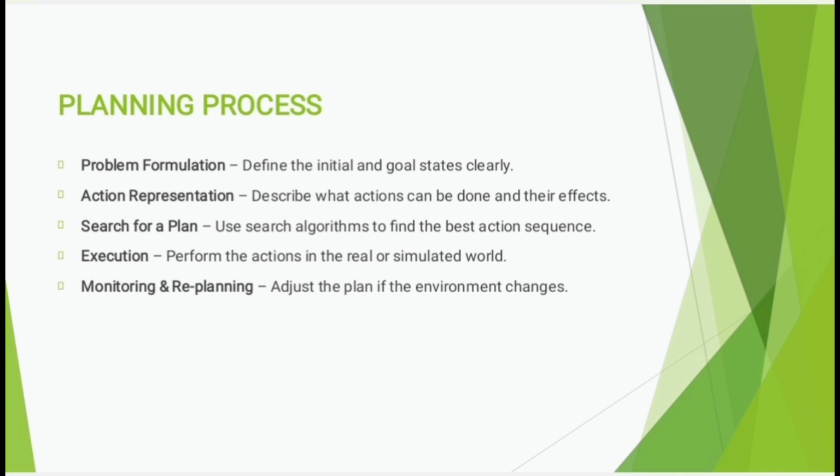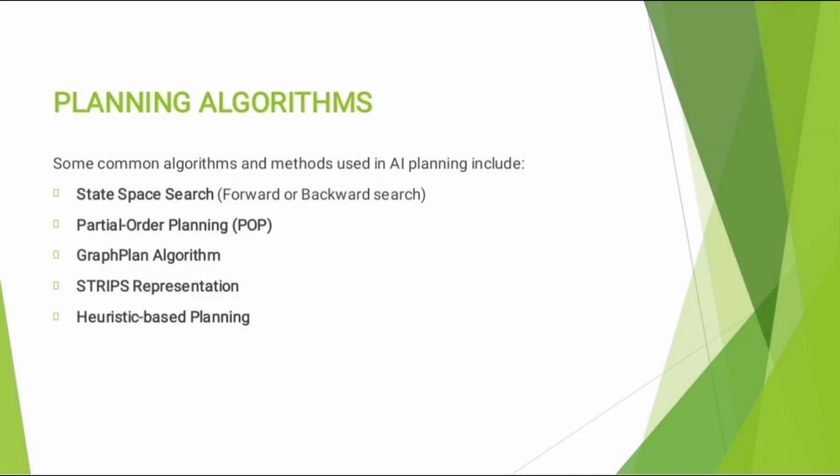Use search algorithms like breadth first, depth first, or A star to find a suitable sequence of actions. Fourth, plan execution. Perform planned actions in a real or simulated environment. Fifth, monitoring and replanning. Continuously check the environment and modify the plan if conditions change.